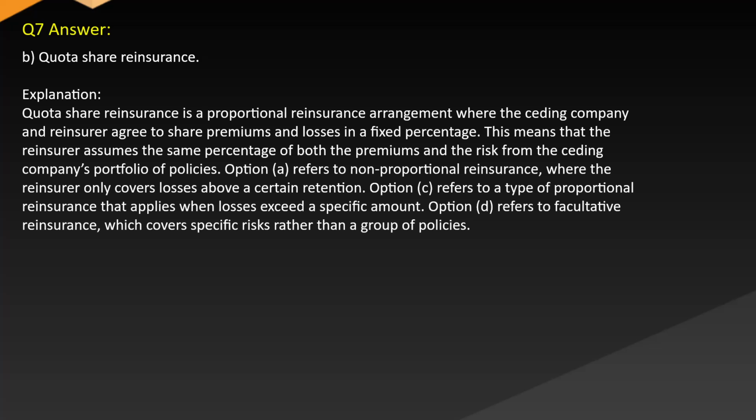Option C refers to a type of proportional reinsurance that applies when losses exceed a specific amount. Option D refers to facultative reinsurance, which covers specific risks rather than a group of policies.